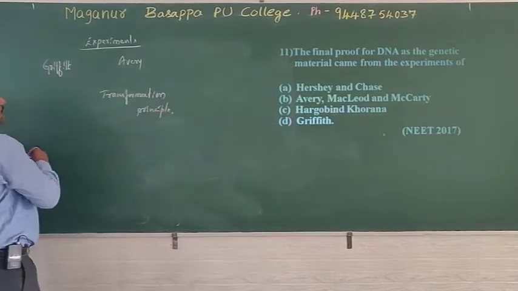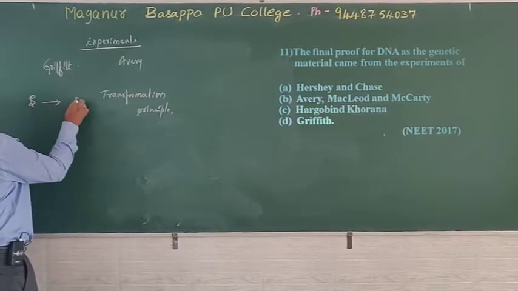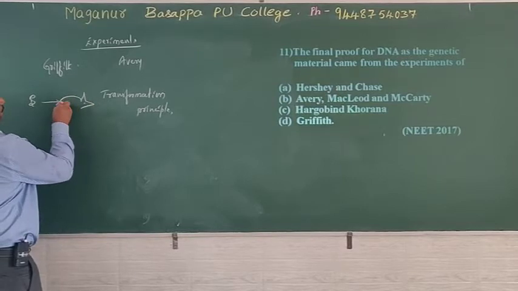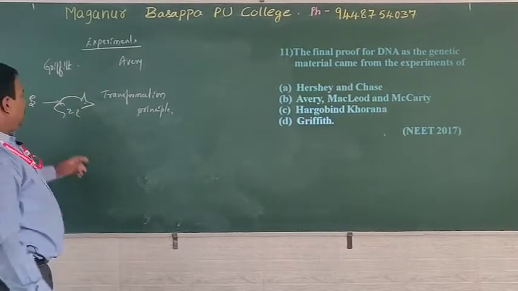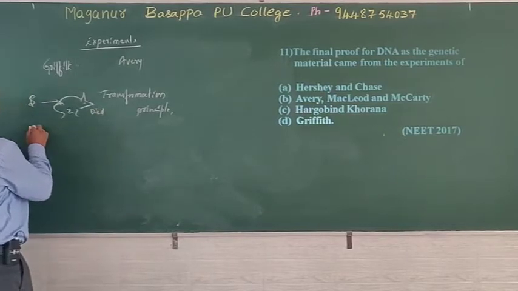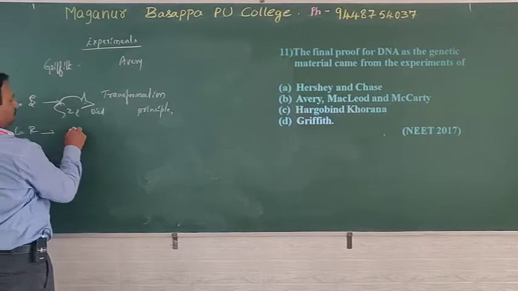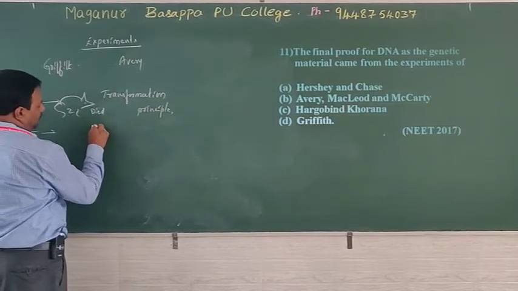What did Griffith do? Griffith started by injecting a living strain into the mouse. Living S, at that time the mouse died, and then he injected living R. Living R to the mouse, it did not die.